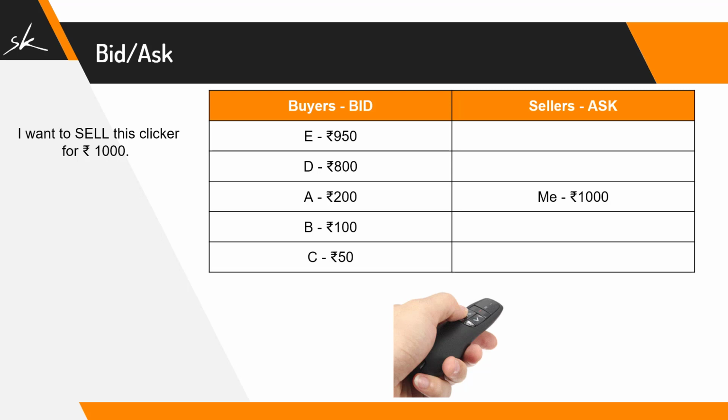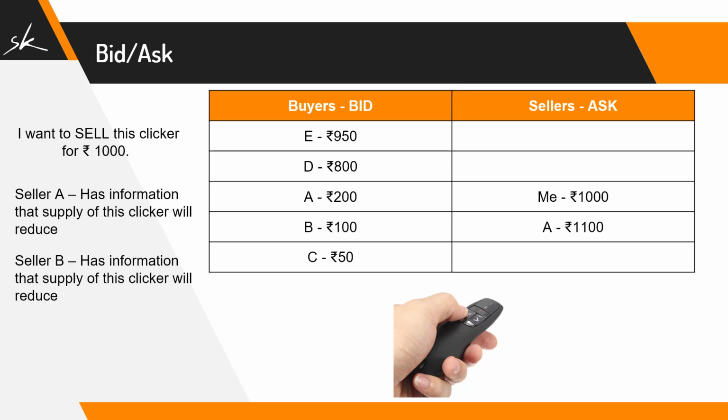Let's take the other side now. As of now, I was the only seller and I was willing to sell it at 1000 rupees. Let's assume we have a seller A and he has that information that the supply for this clicker will reduce. Because he is expecting the supply to reduce, the price of this clicker can go higher. That is the reason he wants to sell his clicker for 1100 rupees. Let's take another example of seller B, and he is also expecting the same thing, that the supply for this clicker will reduce, which can make the prices go up, and that's the reason he is willing to sell his clicker for 1200 rupees. Because they want to sell it more and more expensive, they will be lower in the list, because if a buyer wants to buy immediately, I am offering them the cheapest price, which is 1000 rupees.